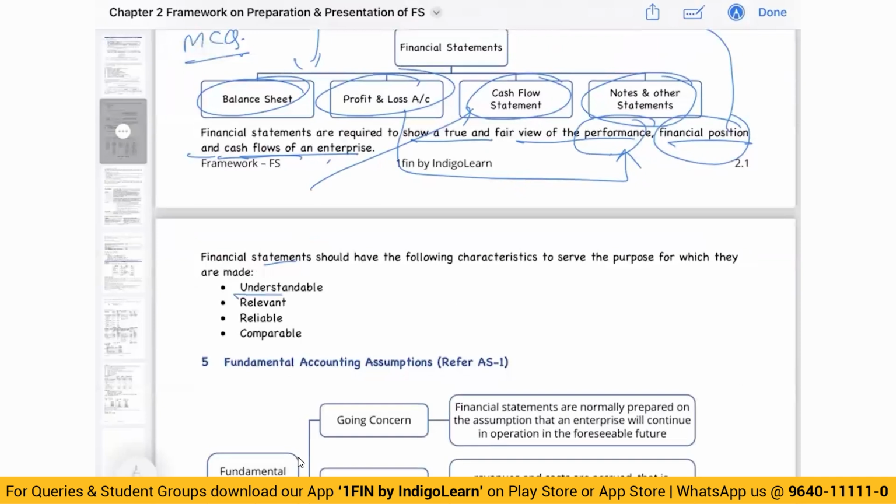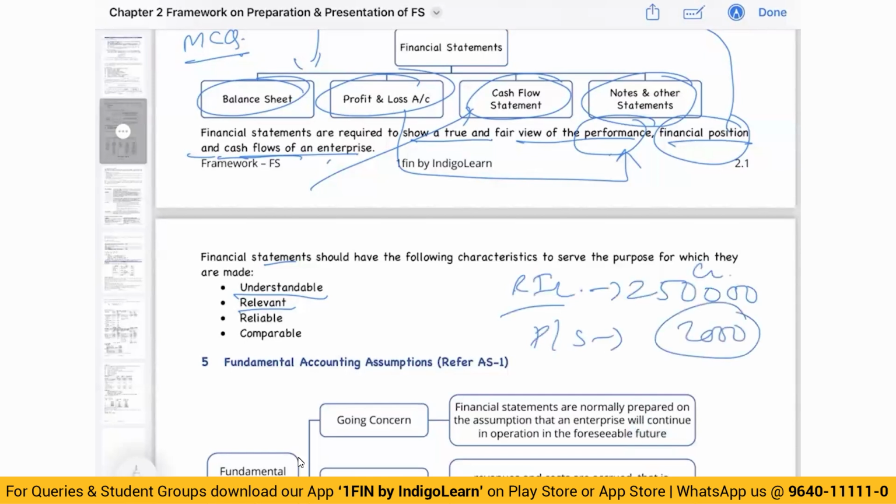They should be understandable. Understandable means users should be able to understand. They have to be relevant. It has to be relevant for the users. Relevant means the information that you give, that has to be relevant. You should not be giving irrelevant, unnecessary information that is not relevant for the users of the financial statement. For example, let us say Reliance Industries. Reliance Industries turnover is 250,000 crores. In crores, there is printing and stationery expense of 2,000, just for example. This is not relevant.